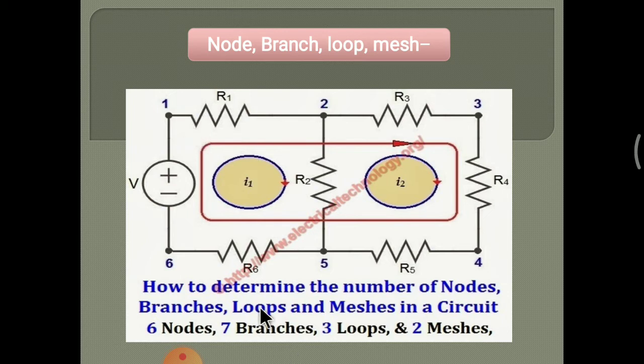Now in this circuit diagram there are 7 branches. This is the first branch. These are two junctions, or two points, or two nodes, and in between them a source is connected. This is one branch. This is 2, 3, 1, 2, 3, 4, 5, 6 and 7. These are the 7 branches. This is the second branch in which R1 is connected. A branch has 2 points, 2 nodes, in between which one or more elements are connected.